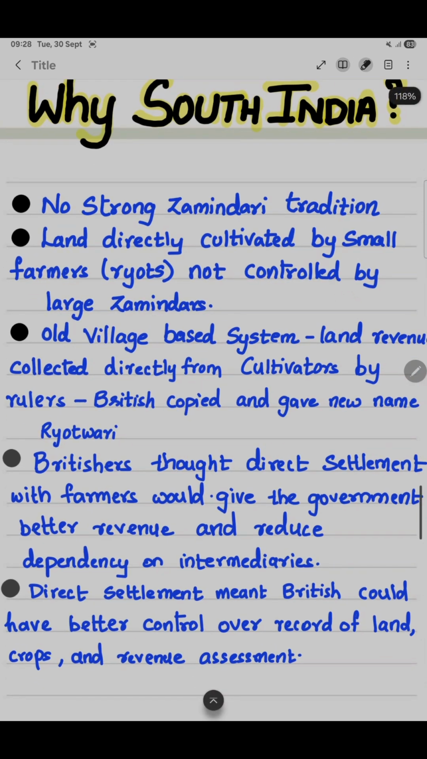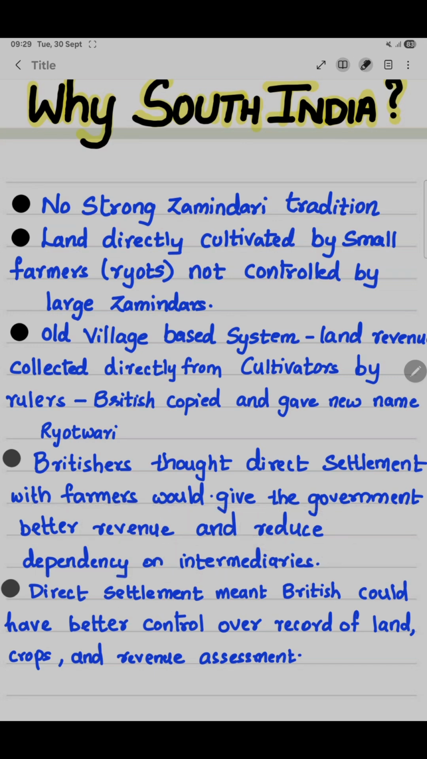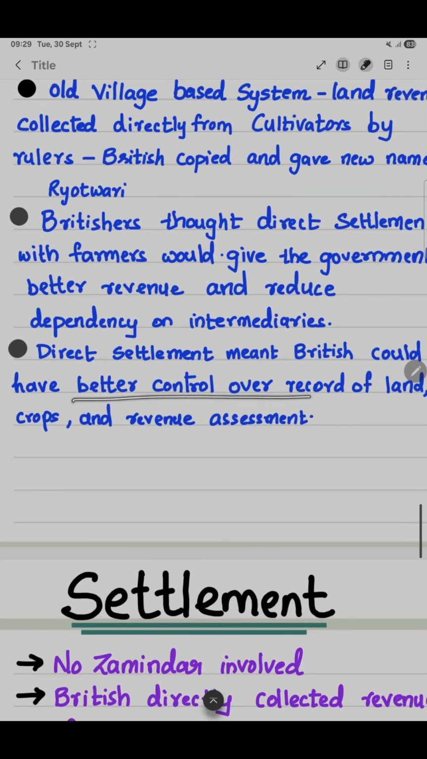Britishers thought that direct settlement with the farmers would give the government better revenue and reduce the dependency on intermediaries, that is the mediators. When Zamindari was there, the Zamindar used to exploit the peasants. If there are no mediators, the revenue will go directly to the Britishers. And direct settlement meant that the Britishers could have better control of records of land, crops and revenue.